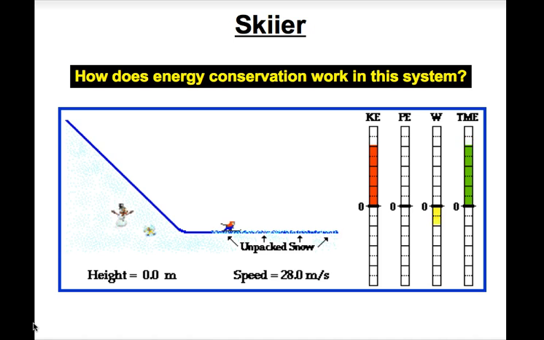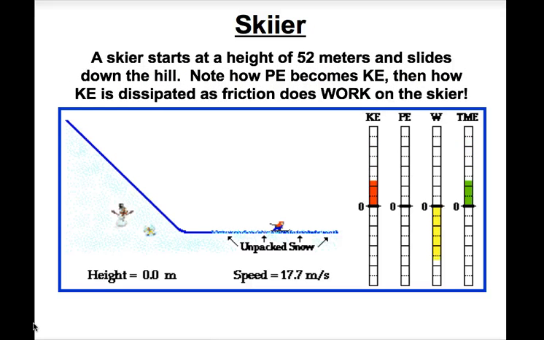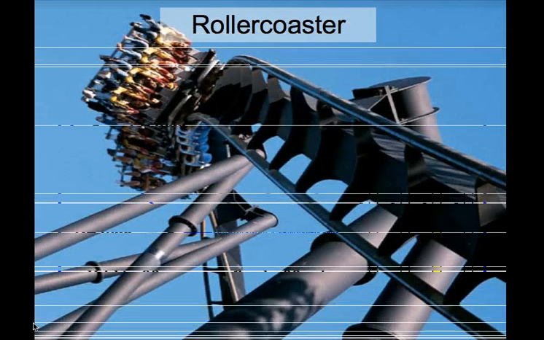Let's try a skier. How does the energy work in this particular kind of system? So in this system, note that at the top of the hill, all he has is PE. Look at the bar graph. All that PE becomes KE as he slides down the hill. When he gets to the bottom, the unpacked snow has friction, and so the friction does work on the skier, converting it directly to heat. That's why he loses kinetic energy and eventually comes to rest. That's friction doing work on the system. But again, the total energy is conserved.